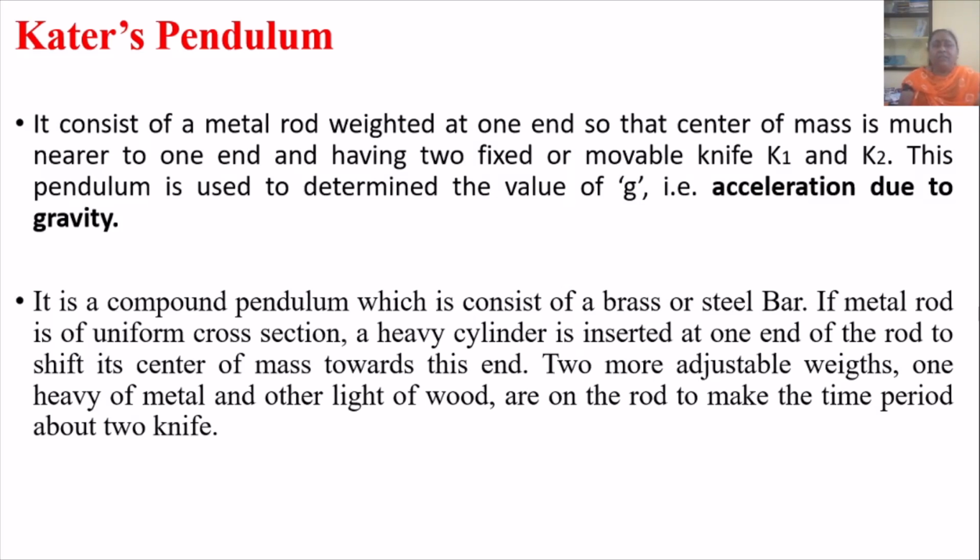Kater's pendulum is a compound pendulum which consists of a brass or steel bar. If the metal rod is of uniform cross section, a heavy cylinder is inserted at one end of the rod to shift its center of mass towards this end. Two more adjustable weights, one heavy of metal and the other light of wood, are on the rod to make the time period about two knives.